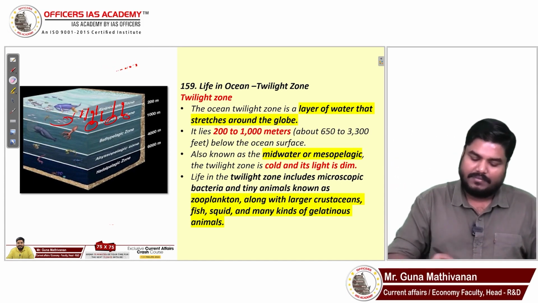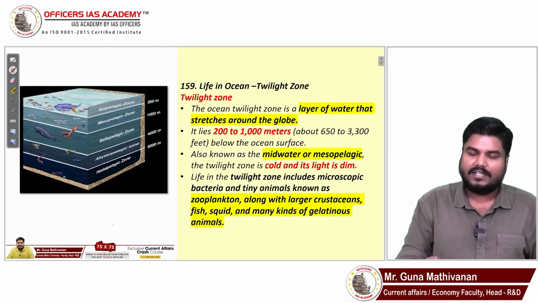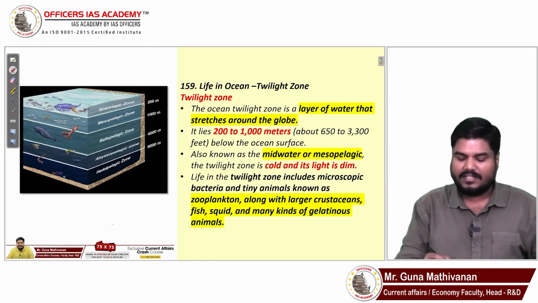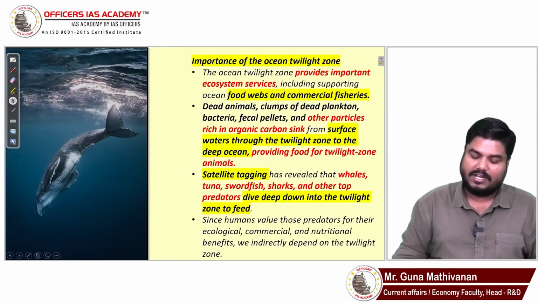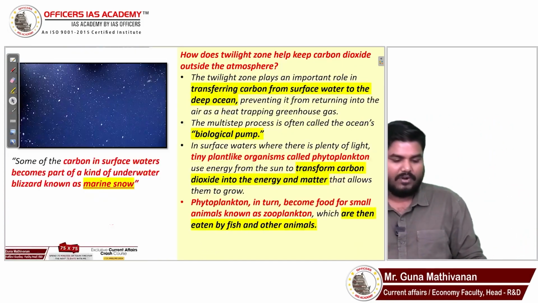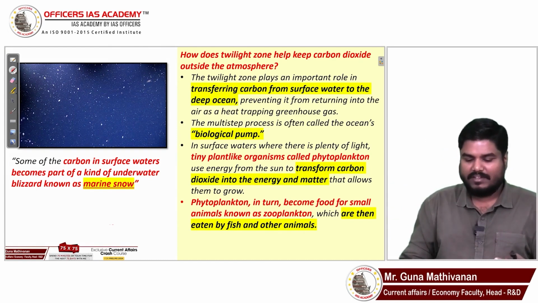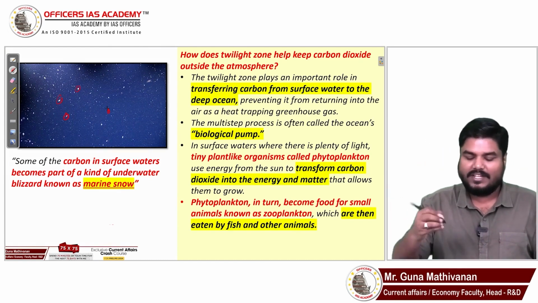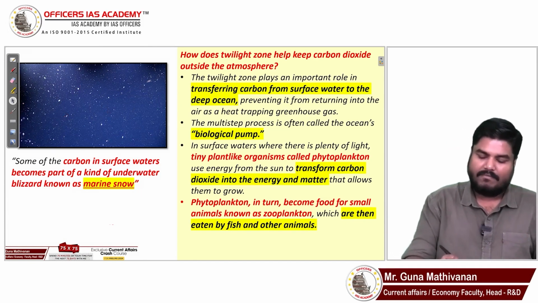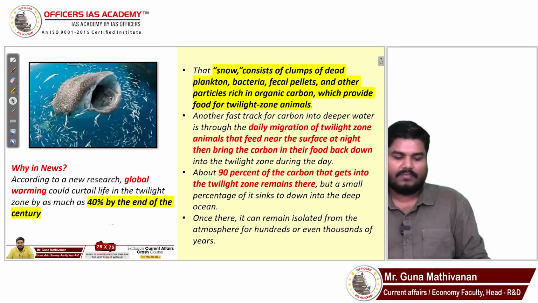Right? So this region plays a crucial role. It acts like a carbon sink. It also provides food for the fishes at the top, which dive down and consume food from below. So marine snow, as I explained, these dead phytoplanktons, will be sinking down. It will look as if snow is flowing down inside the water. Right? So that acts as food for the zooplanktons and other marine organisms in the twilight zone.